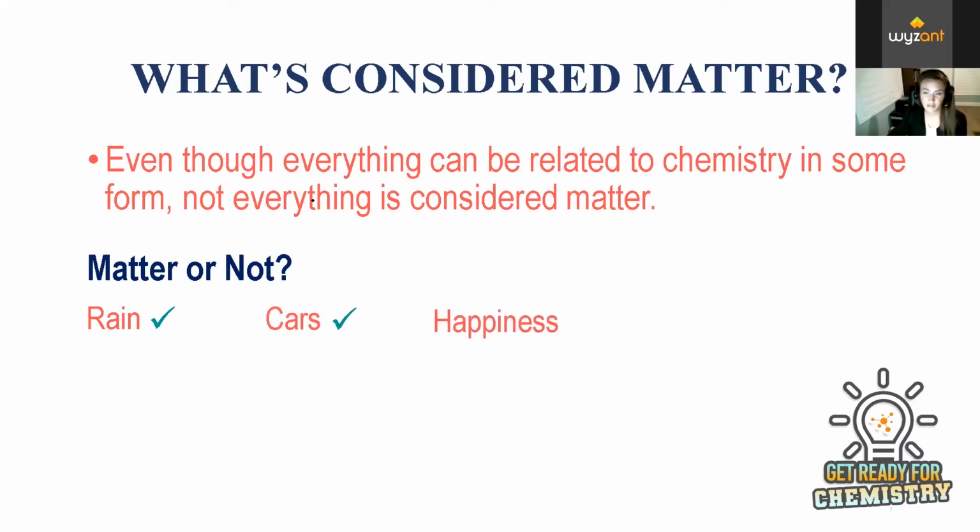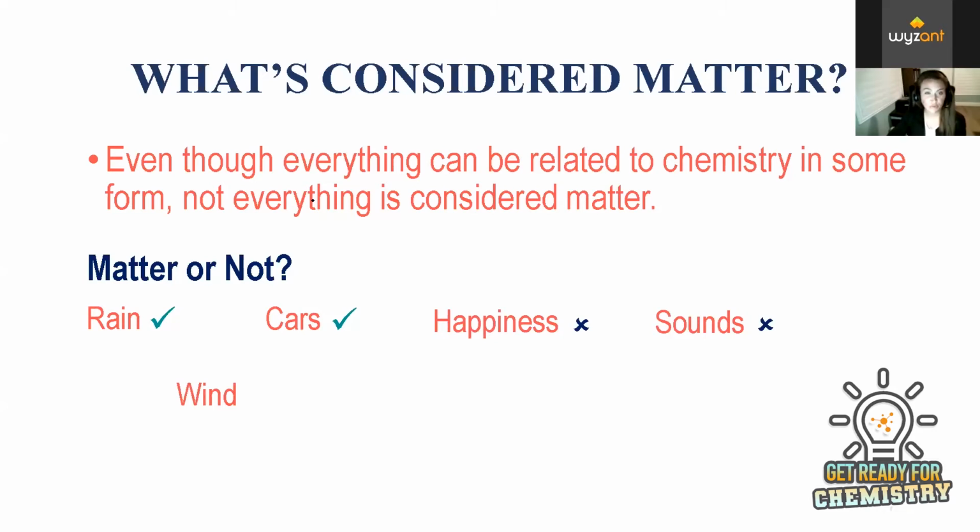Happiness. So some things, I always say everything is related to chemistry, and I can say happiness and feelings are related to chemistry because they relate to chemicals in your brain, but the feeling itself, we do not consider to be matter. So feelings, as well as energy, so sound is a form of energy, we do not consider this to be matter. It doesn't have mass or take up volume. Now, I still say sound is related to chemistry because chemistry does involve energy, but not specifically matter.